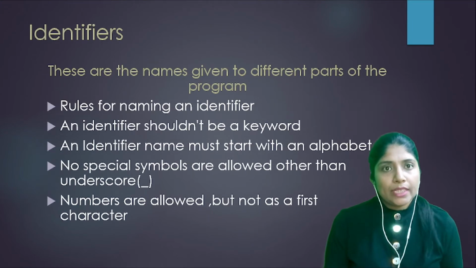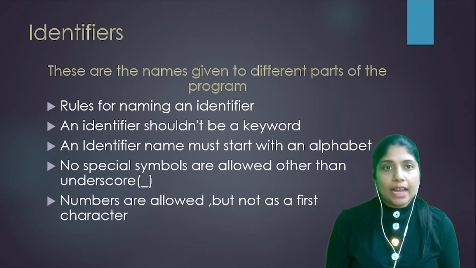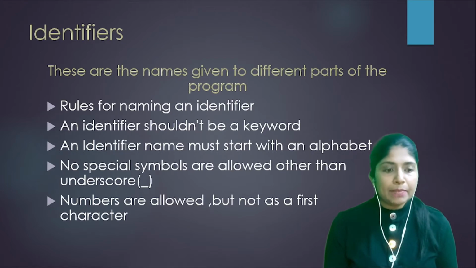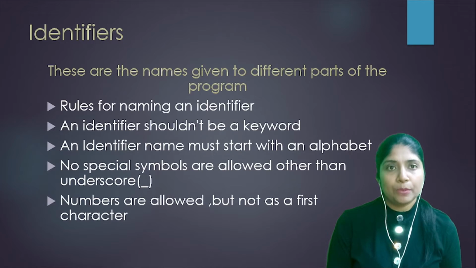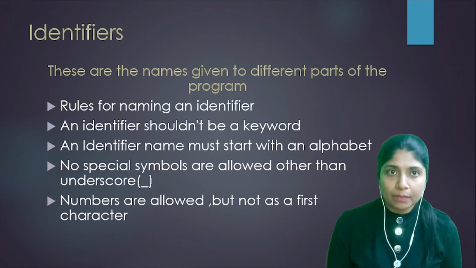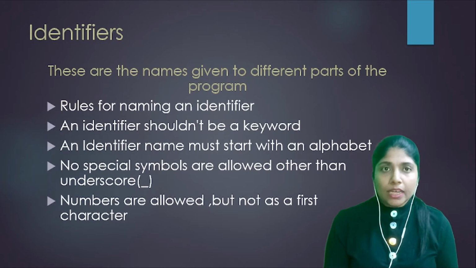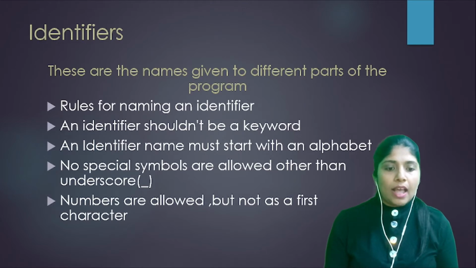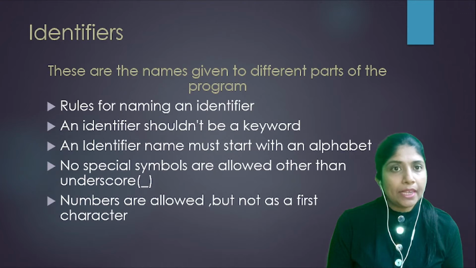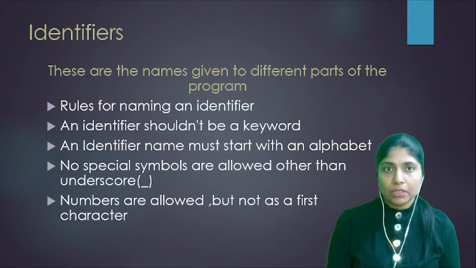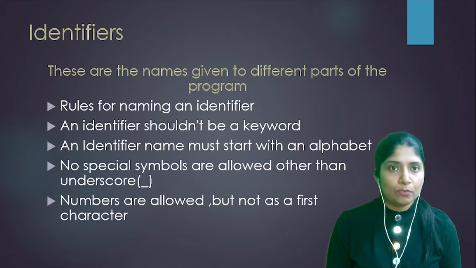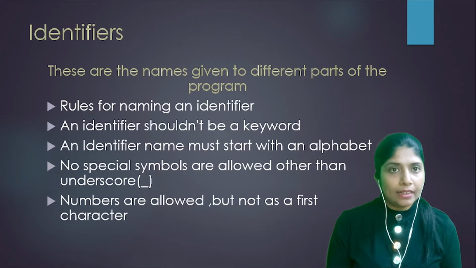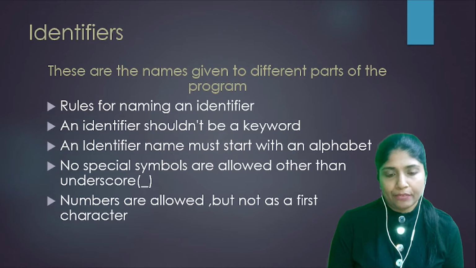Now moving on to next category. Next category is identifiers. What are identifiers? These are the names given to different parts of the program by the user, by the programmer. So there are some rules for naming the identifiers. The rules are: an identifier shouldn't be a keyword. So a programmer must be aware of all the keywords of Python language. Then only a programmer can correctly choose an identifier.